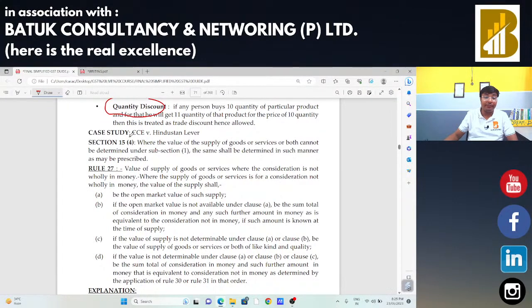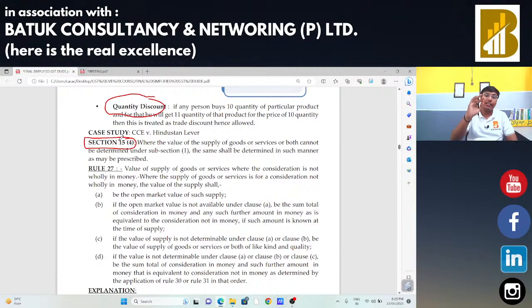Now, there is one specific section available, that is section 15 subsection 4. As per section 15 subsection 4, if we are not able to decide the value of supply as per section 15 subsection 1, 2 and 3, in that case we can take the reference of various valuation rules. So certain valuation rules are available. If we are not going to decide the value of supply as per the general principle, in that case we may take the reference of the valuation rules.